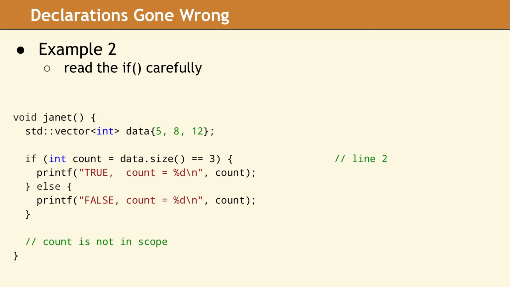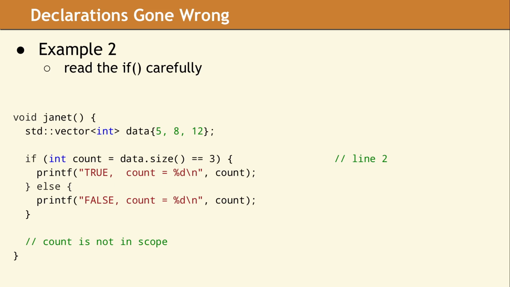This code is slightly different from the previous example. We made a few minor changes to line 2. Read the if statement carefully. What do you think this function will print? Notice there is no semicolon between the variable declaration and the conditional test. Now we are no longer using the C++17 embedded declaration syntax. So how does the compiler unpack the if condition?